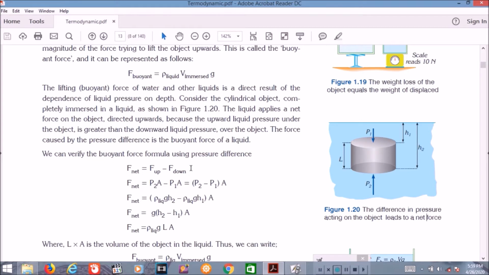If you see the formulation, first you have to learn from this figure. There is a figure about a cylinder in fluid, a liquid. The cylinder has area A and height L, and it has depth from the surface. The top one is H1 and the bottom side is H2.